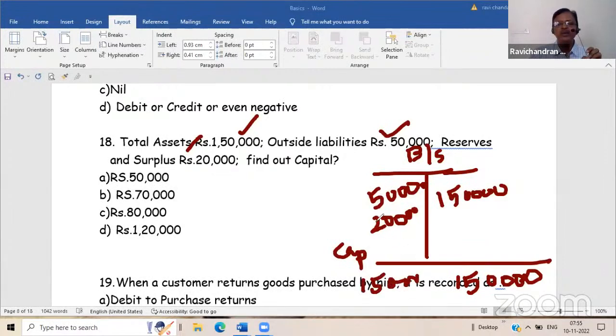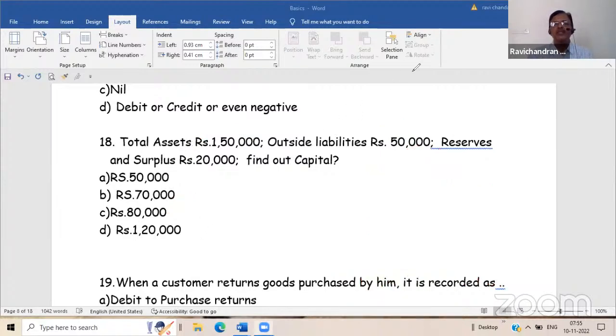Now it is 5 plus 2, 7 plus 80. Is it not? Then the answer is 80,000. Now, certain questions are there in the chat box. We'll come to that. Sir, one doubt, sir.